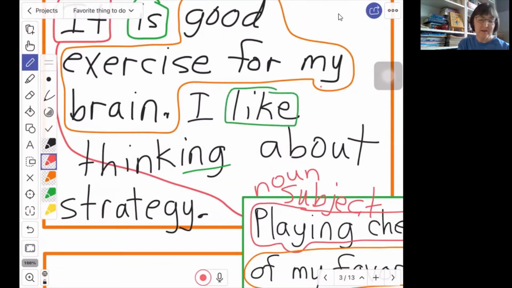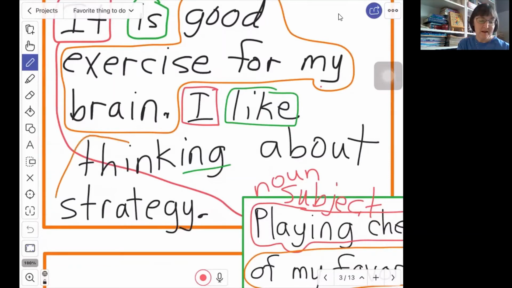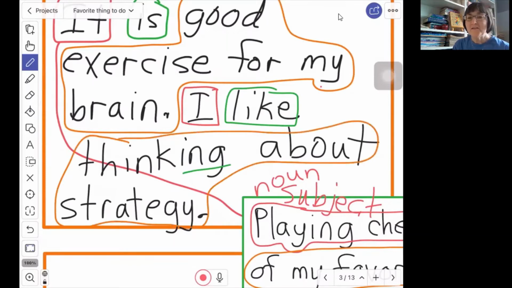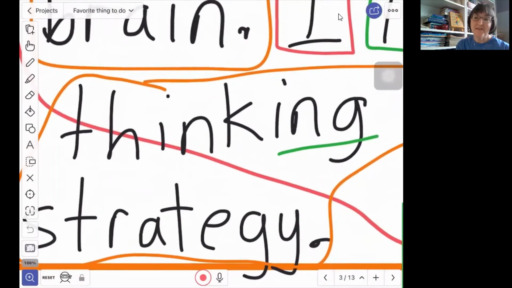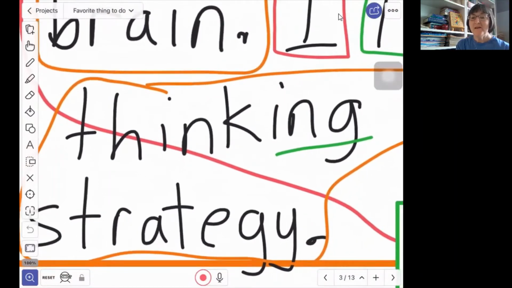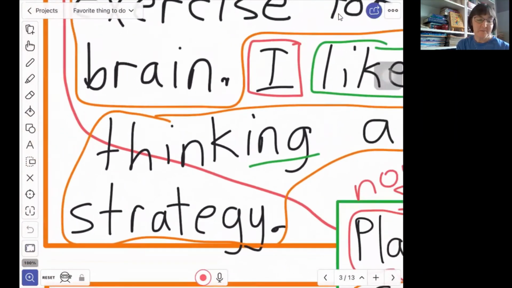And the subject that goes with like is I. I like. I like what? What do I like? Thinking. Thinking about strategy. So thinking, or thinking about strategy, would be the answer to the question, what do I like? So here thinking is the activity of thinking, the idea of thinking. It would be the object in that sentence.